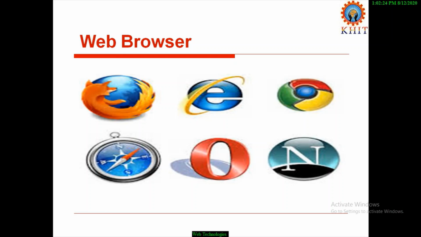This slide shows different web browsers. These are the popular web browsers. The first web browser is Mozilla Firefox, and this one is Internet Explorer. This is the default web browser for Microsoft Windows, and this is Google Chrome. This is Safari, especially used for iOS, and this is Opera, and this is Netscape Navigator. Different web browsers are developed by different vendors.